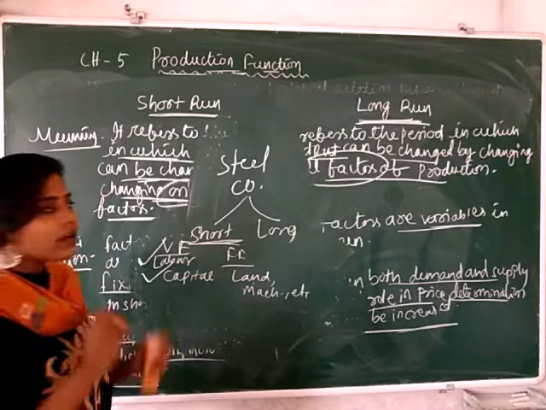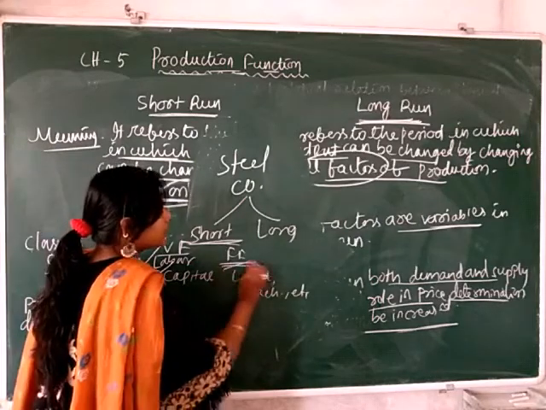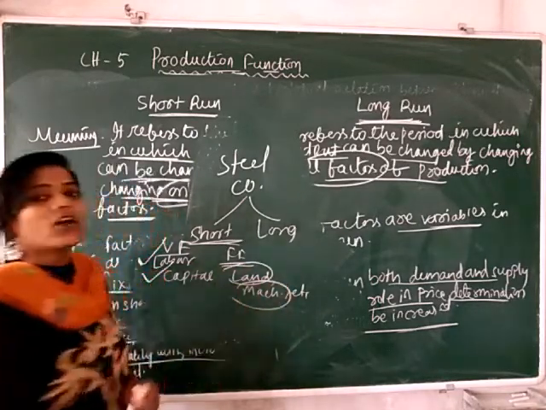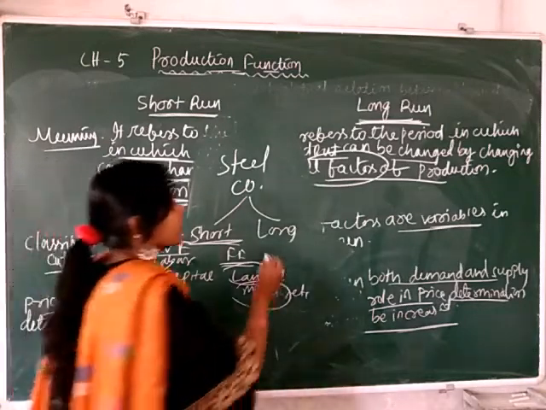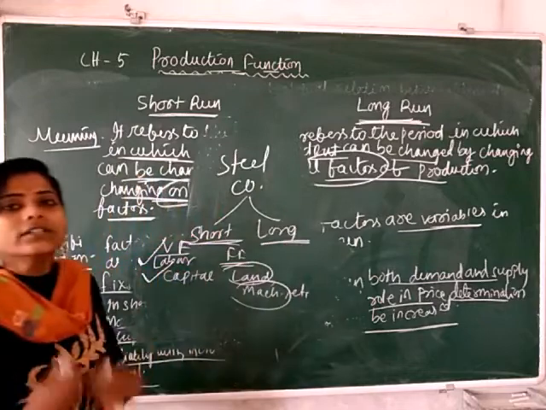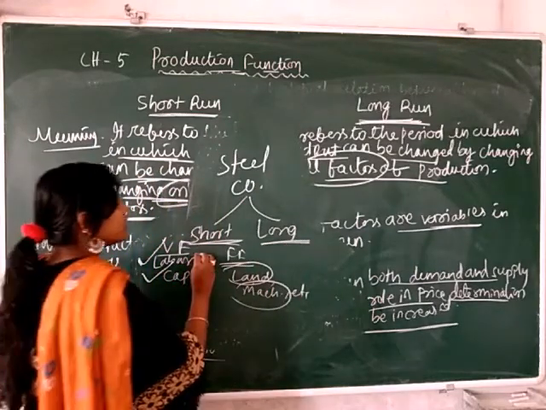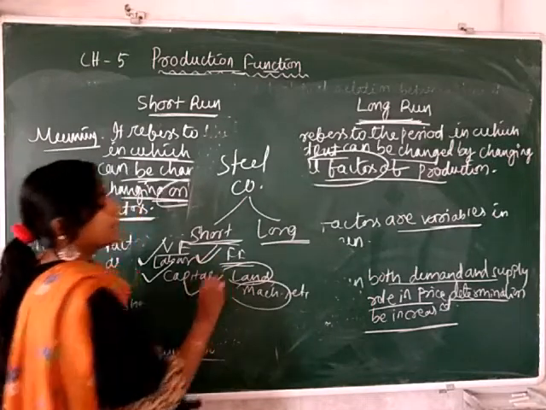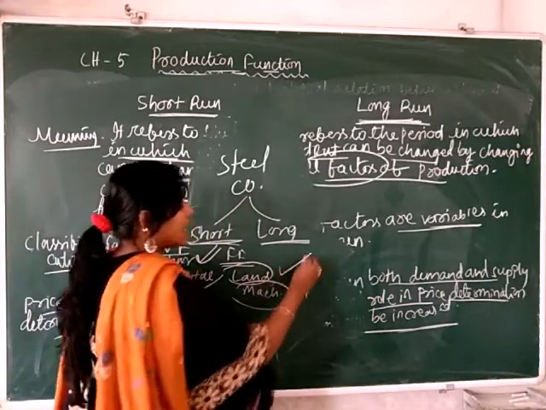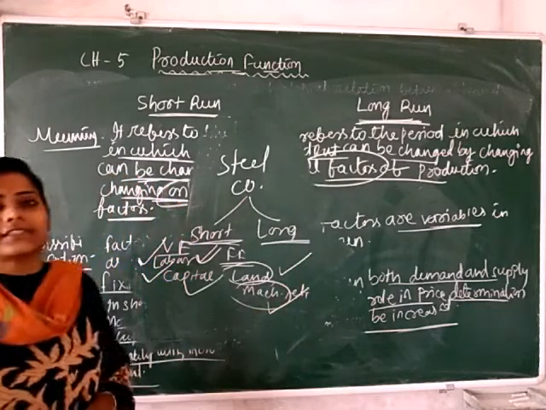This depends upon the manufacturer. But the fixed factors like land and machinery cannot be purchased again and again in the short run. But in the long run, all the factors are variable. That means the manufacturer has an option to change the labor and change the capital. It can also purchase the land and the machinery, etc.